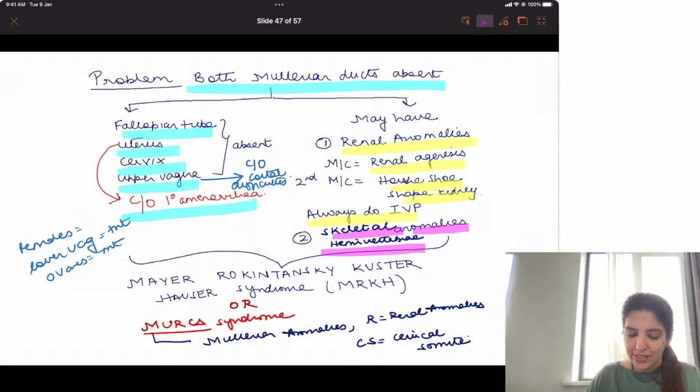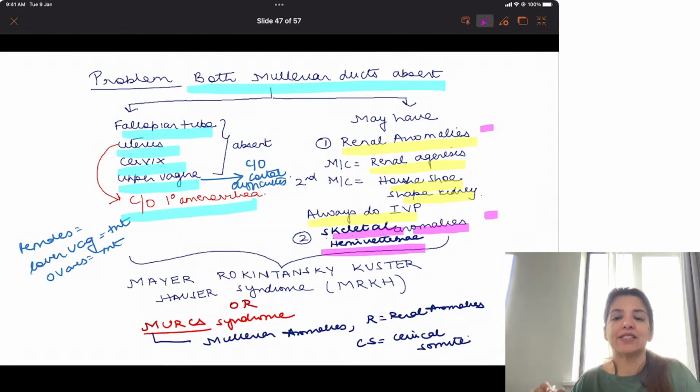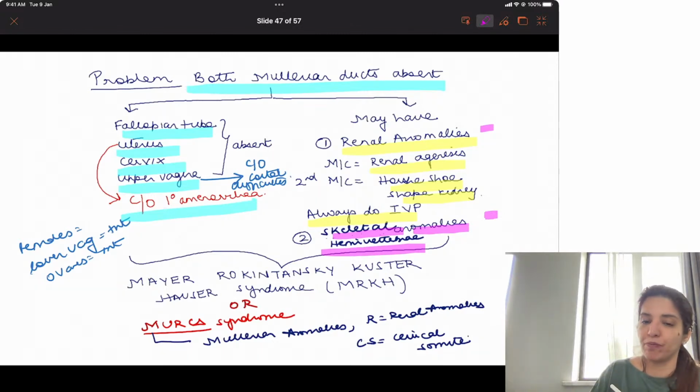Now, if you are getting Mullerian agenesis along with renal anomalies and along with skeletal anomalies, it is called Mayer-Rokitansky-Kuster-Hauser syndrome.